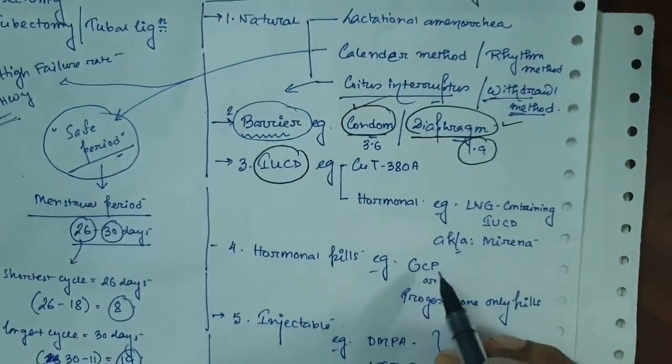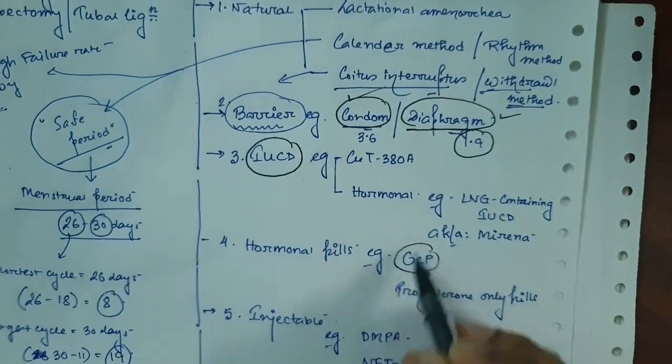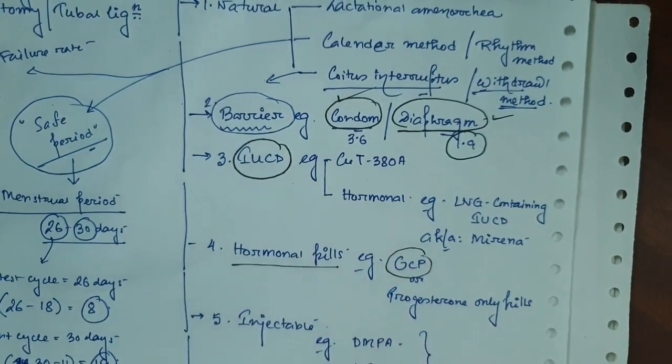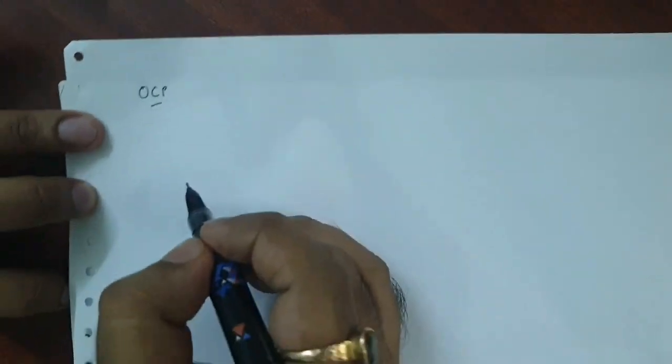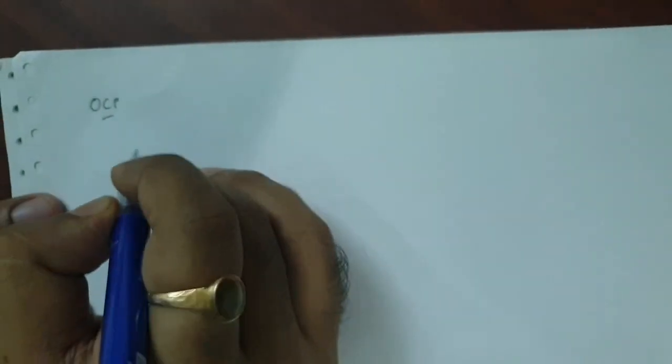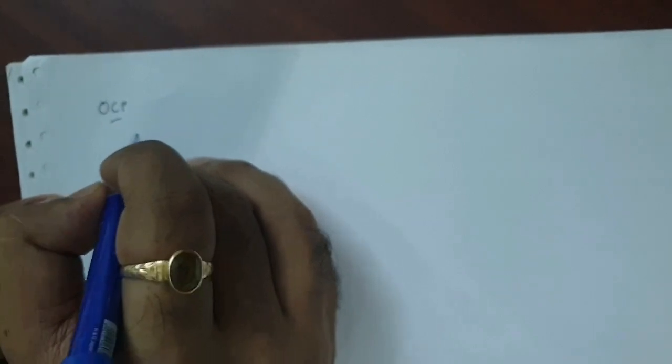So our next point is to discuss the oral contraceptive pill, a hormonal tablet taken orally for contraception. In this method, OCP or oral contraceptive pill, normally we know the OCP is a mixture of two hormones. Here the estrogen and progesterone are taken.